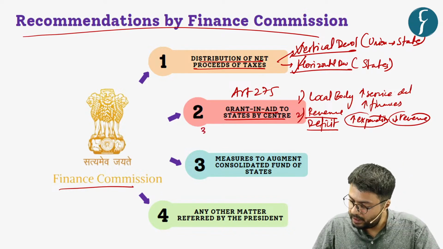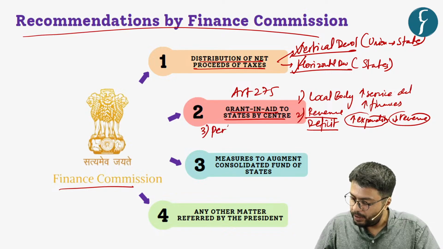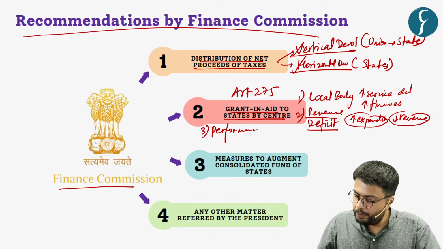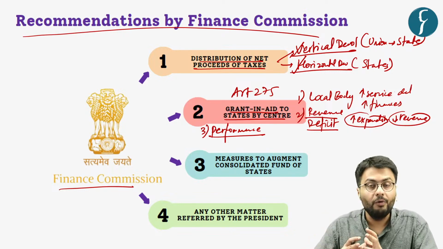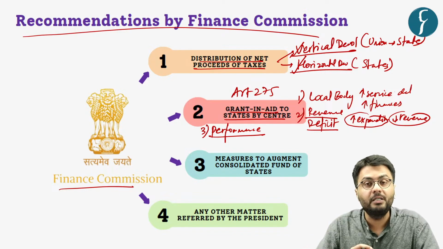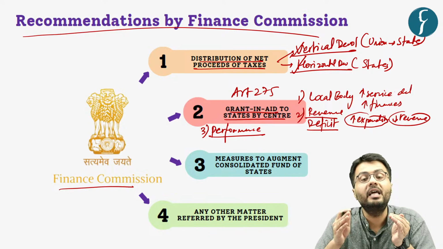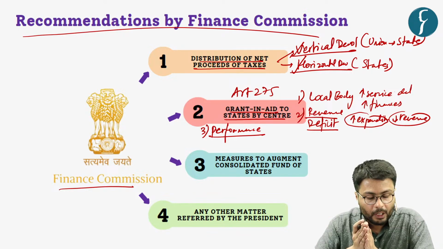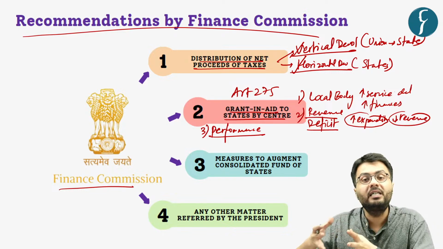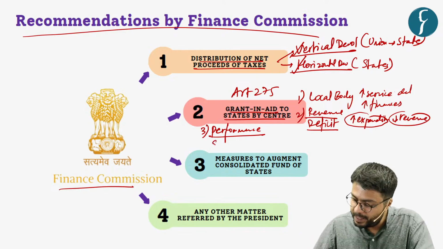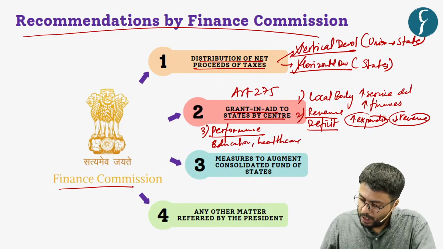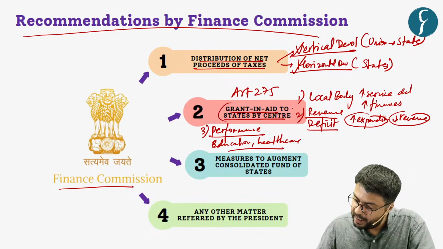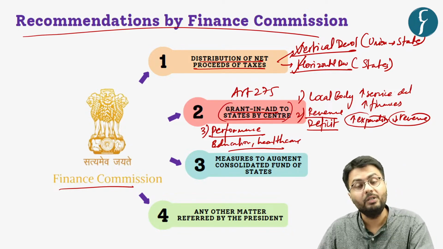Also, the state governments are provided with performance based grants. These performance based grants are provided to states which have taken fiscal discipline measures, that is, they have tried to reduce the inefficiencies of their spending, and also according to sector specific performances, especially in the sectors of education as well as healthcare. So these are the examples of grants in aid which are provided by the center to the state governments under